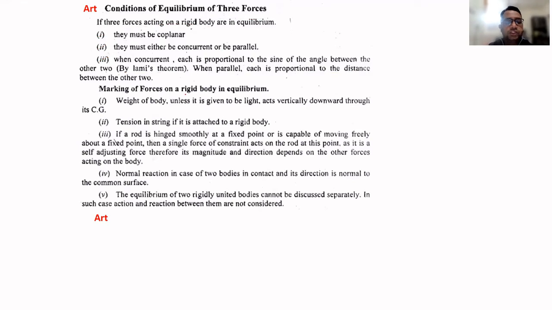So, marking of forces on a rigid body in equilibrium. Firstly, we have to discuss how to mark the forces on a body. These forces can be marked according to the center of gravity. If we have the weight of the body, then it acts according to the center of gravity, where the center of gravity of the body lies. So the weight of the body, unless it is given to be light, acts vertically downwards towards the center of gravity.